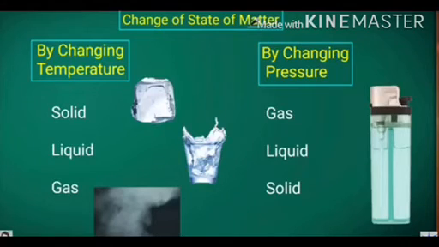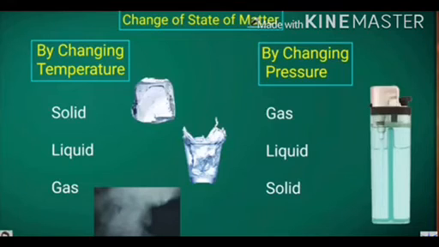See, the next topic is change of state of matter. Matter can change state, first, by changing the temperature, and second, by changing the pressure. See the three states of matter: solid, liquid, and gas on one side, and again gas, liquid, and solid on the other side.